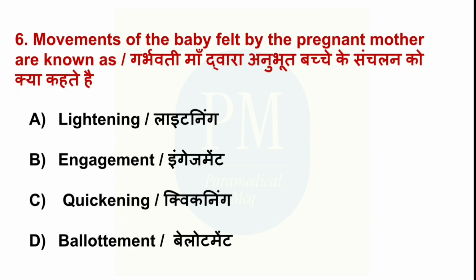Movements of the baby felt by the pregnant mother are known as option A, lightening, option B, engagement, option C, quickening, option D, ballottement. The correct option is option C, quickening.